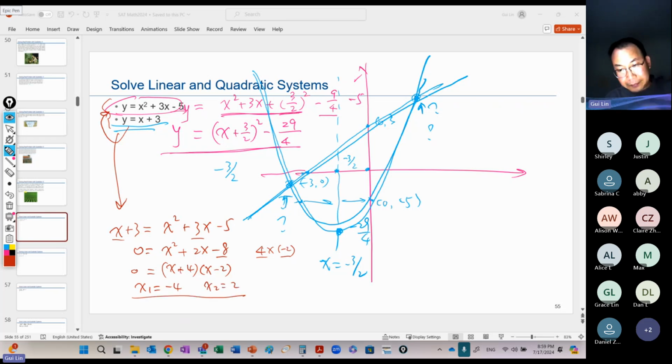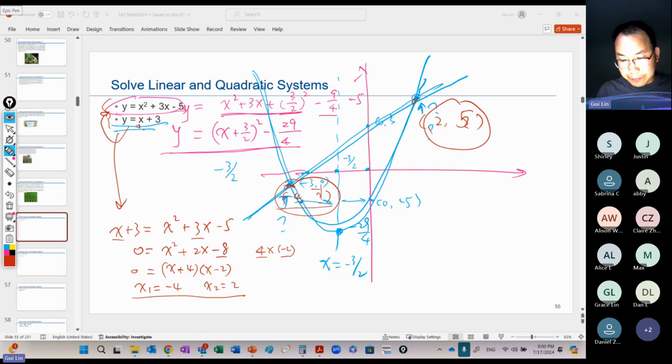Is that correct? So it means this dot will have x of -4, and this one is 2. We don't know the y yet. That will be easy, right? So we replace here with 2. Here we get a 5. Replace here with -4, we get a -1. They have 2 dots. One is (-4, -1). The other one is (2, 5). Let's make sense of what we got.